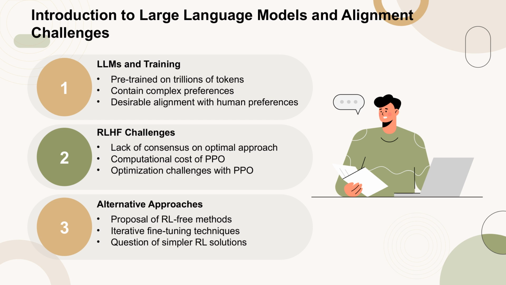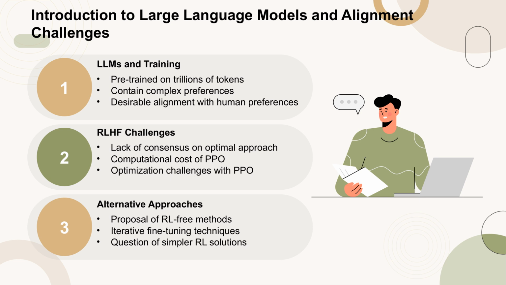Reinforcement learning from human feedback, RLHF, is one of the most widely regarded methods, but it comes with challenges such as high computational cost and optimization difficulties. Recent works have proposed RL-free methods and iterative fine-tuning approaches, but these do not address the question of whether a simpler solution within the RL paradigm exists. The paper aims to explore whether it is possible to avoid the computational and optimization complexity of PPO while maintaining performance.